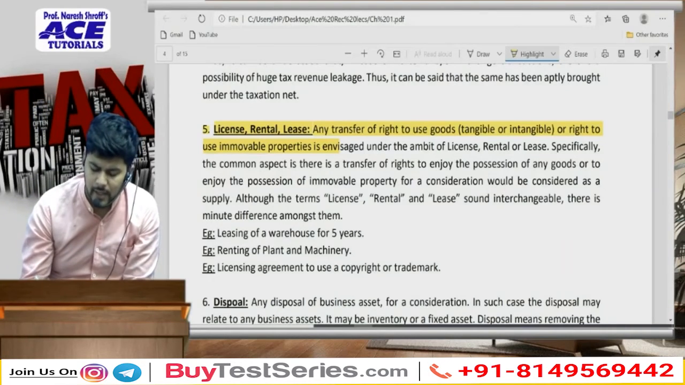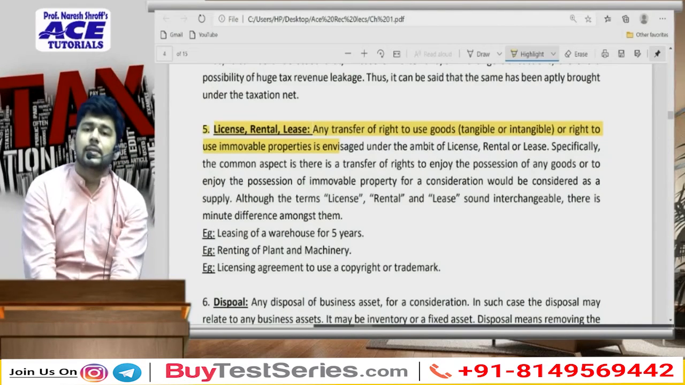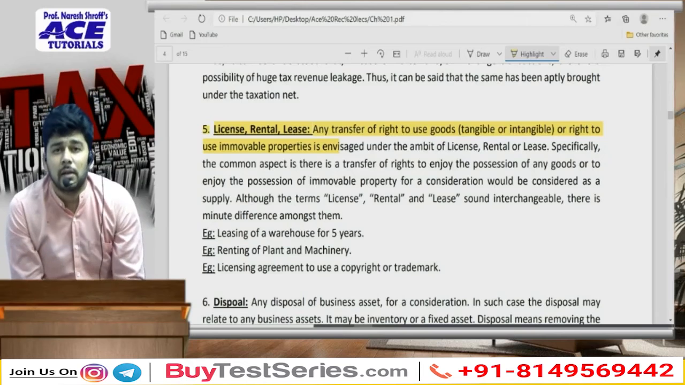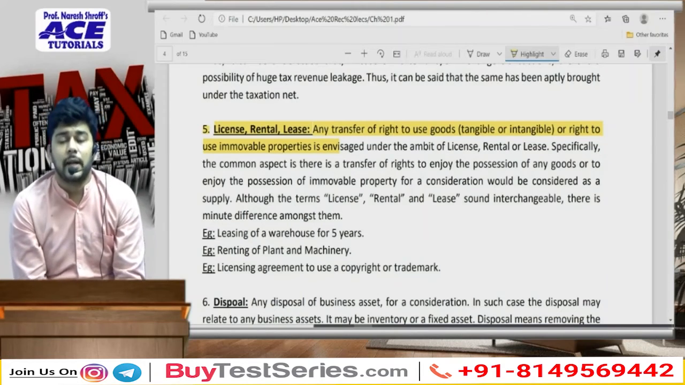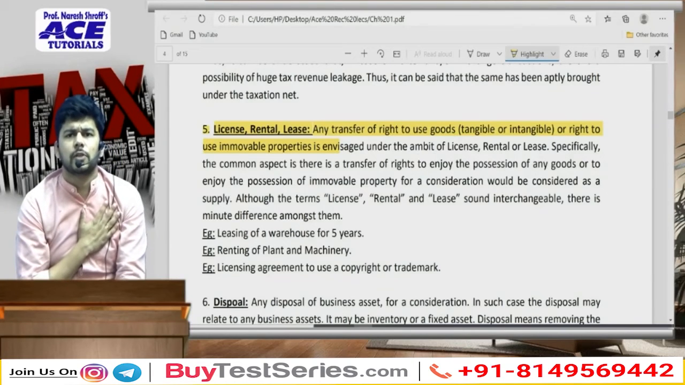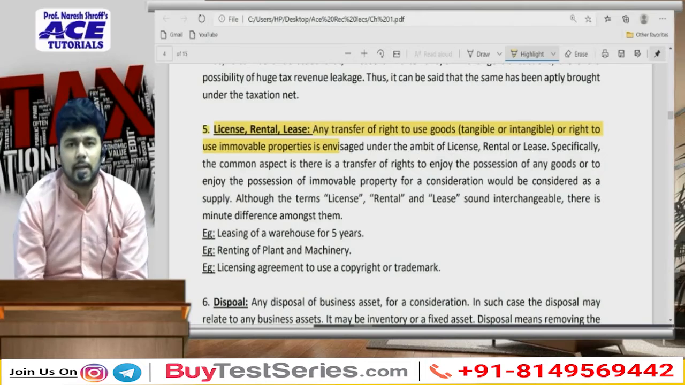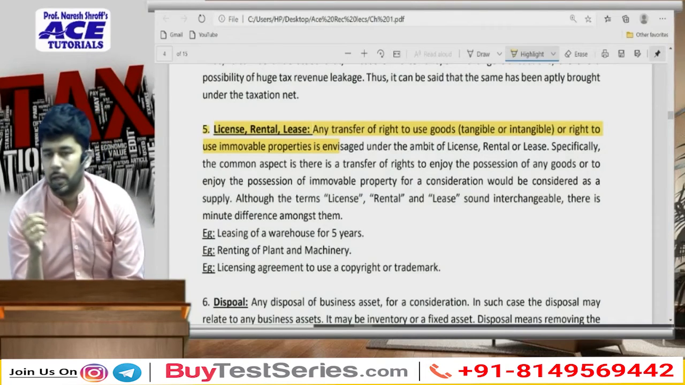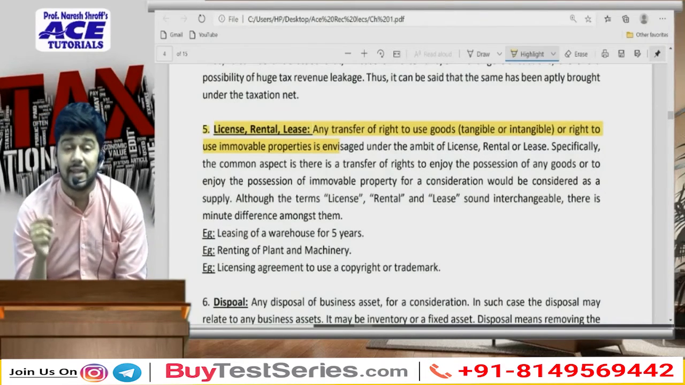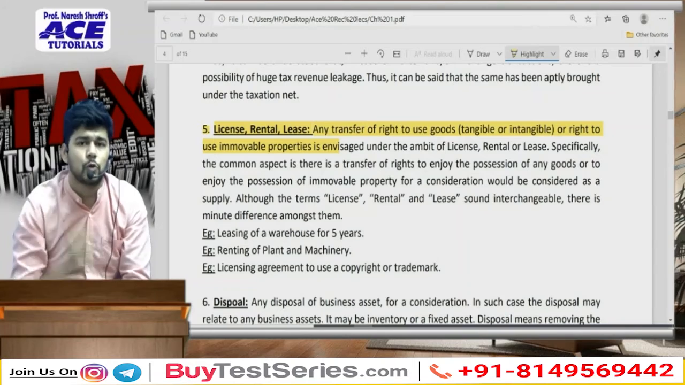Licensing agreements are slightly different. In licensing, if I am giving a copyright or a trademark to somebody, or I have a patent, suppose I have a technology and I have made a patent usage agreement for that technology with someone, then that will amount to a transaction. So whether it is licensing of goods or the licensing of my intellectual property rights, it will amount to supply.